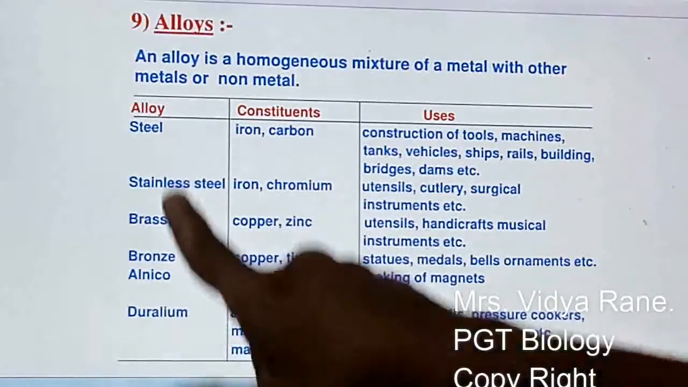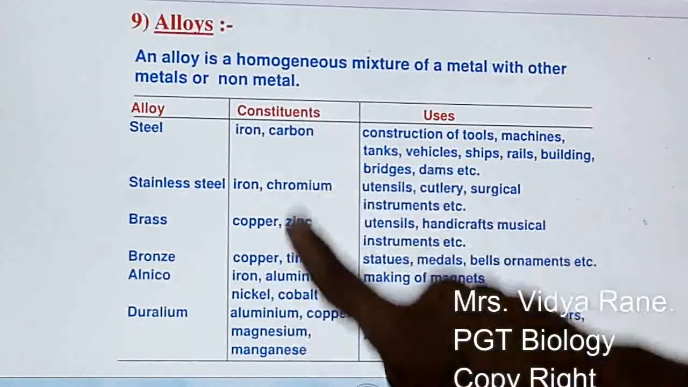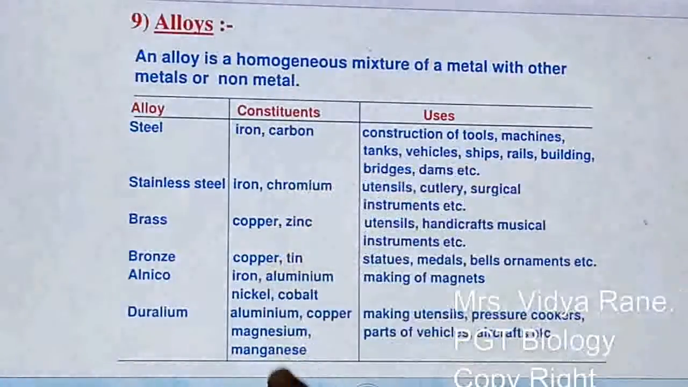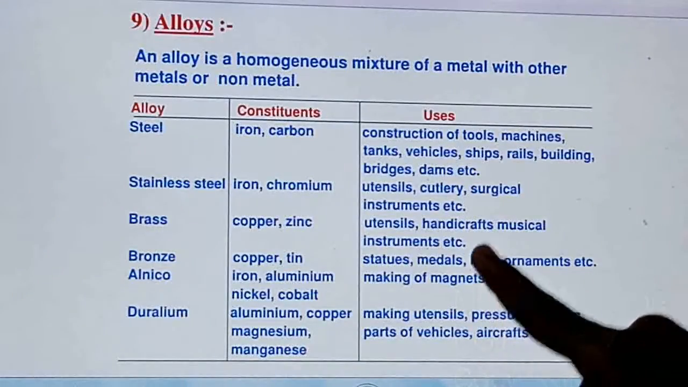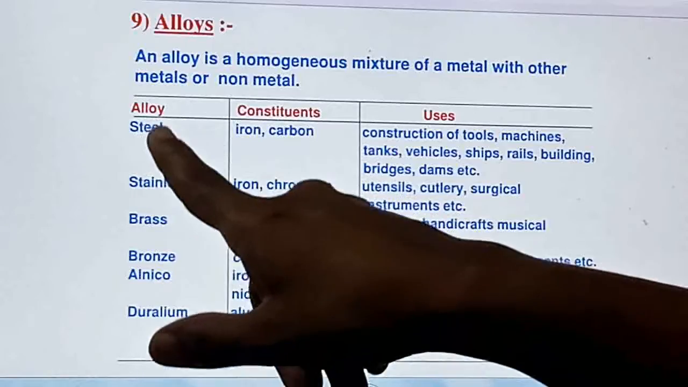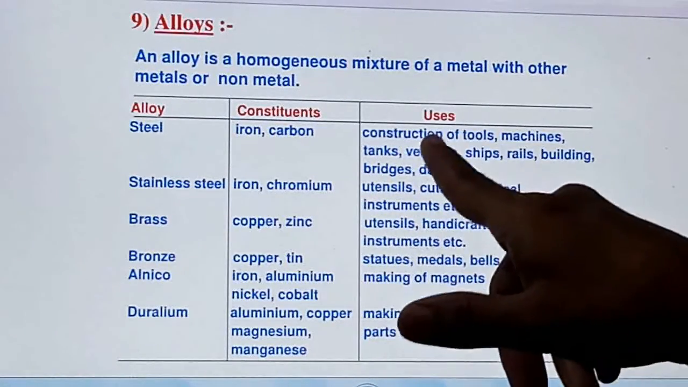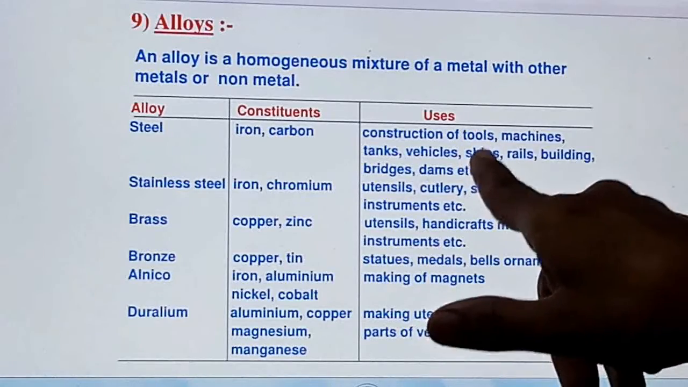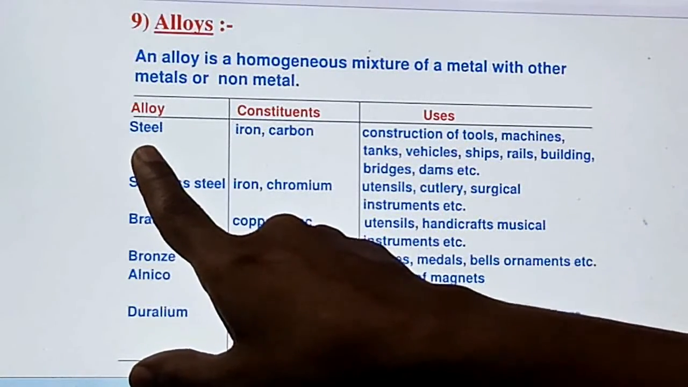So see here the names of the alloys are given, and which different metals or non-metals each alloy is made up of is given over here, and the use of that alloy. Because whenever these metals get mixed with each other and an alloy is formed, they will change their properties, and due to changed properties their uses also will be changed. See, the first alloy is steel, right?